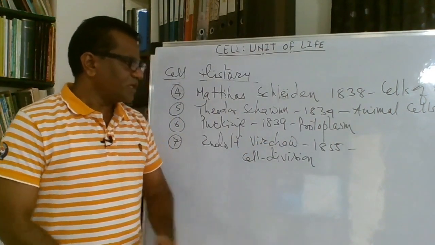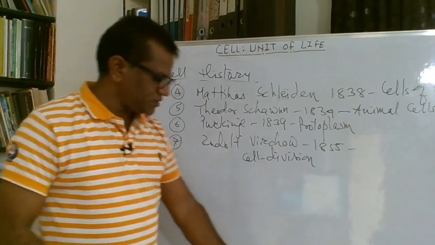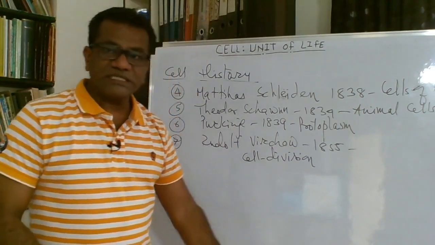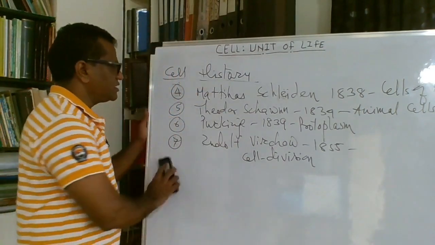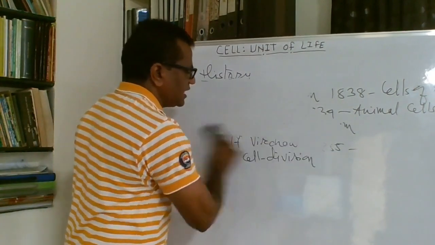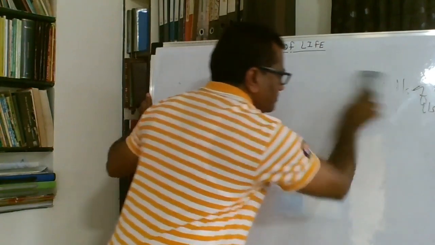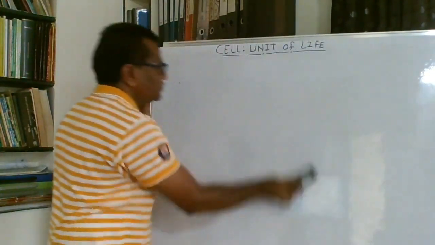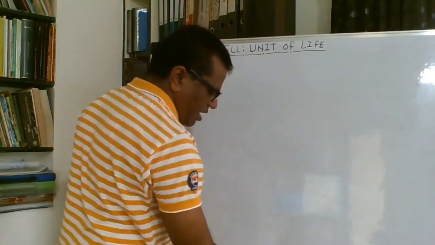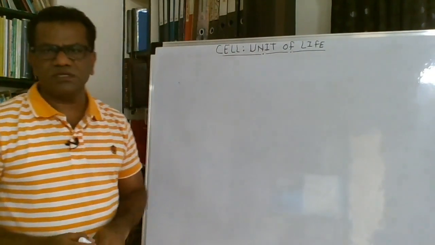Rudolf Virchow in 1855 for the first time observed the cell division, and he stated that the cell always is formed from the pre-existing cell. So these are some of the landmarks in the discovery of the cell.